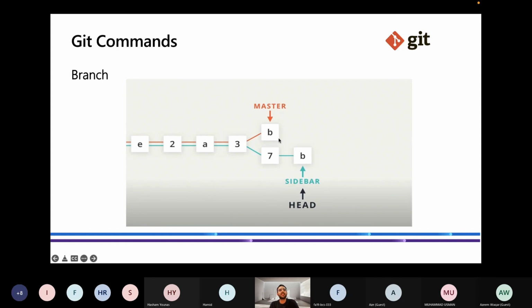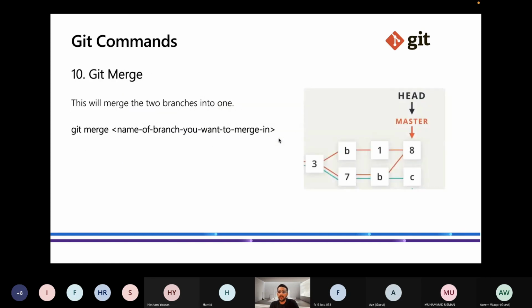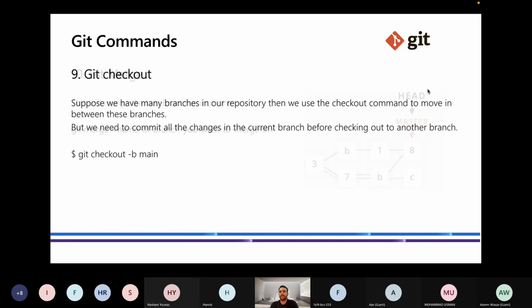So we will run the git merge command. Okay, so here we are, the git merge command. So basically it will merge everything into one. So you can see my friend's branch and my branch have now been merged at this particular commit. Okay, so this is what git merge does. Git merge basically merges two branches at one particular point.